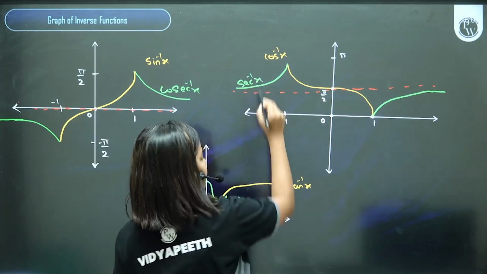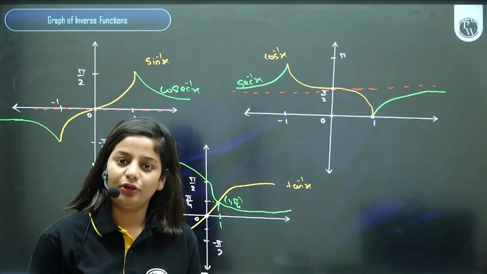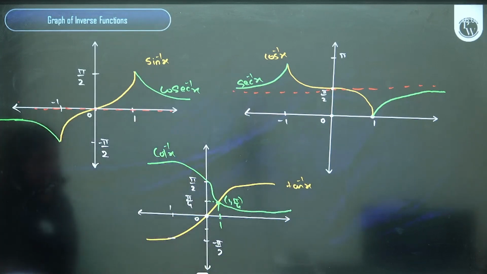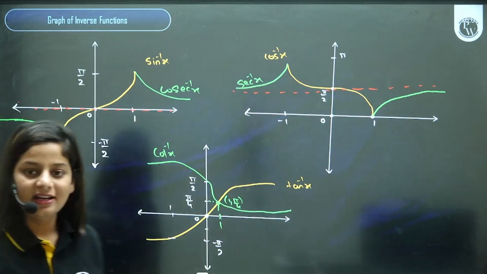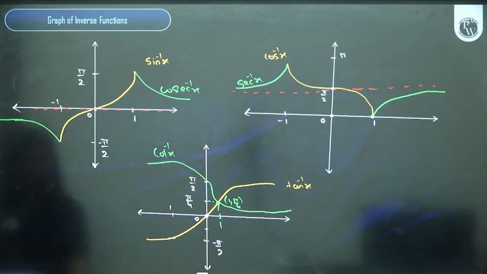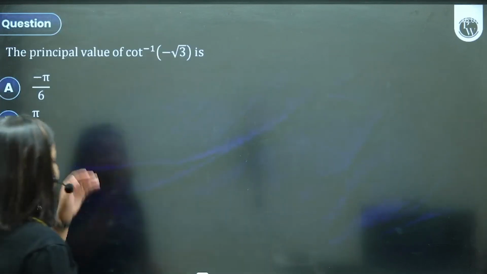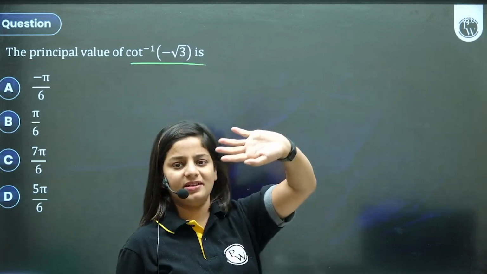मजा आया बच्चों? Interesting. Everyone would remember the table, but this is something which you must not have seen ever. Take a screenshot here and practice it once. Find the principal value of cot inverse of minus root 3.